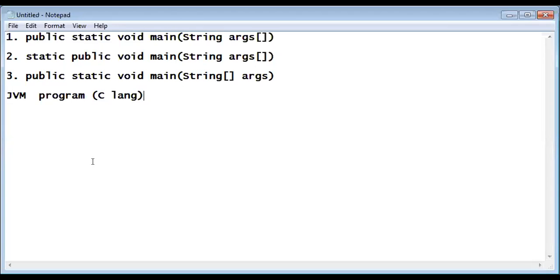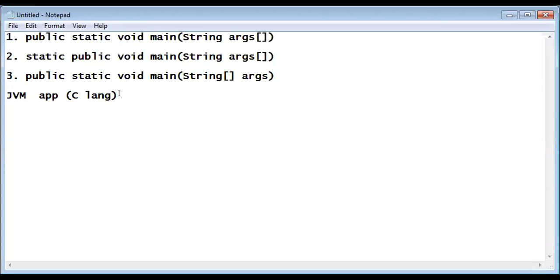Program means small programs, but application means more lines of code. Programs mean maybe finding a square root, finding simple interest. These are all programs. If you do a real-time application, that is an application. That is the slight difference between program and application.